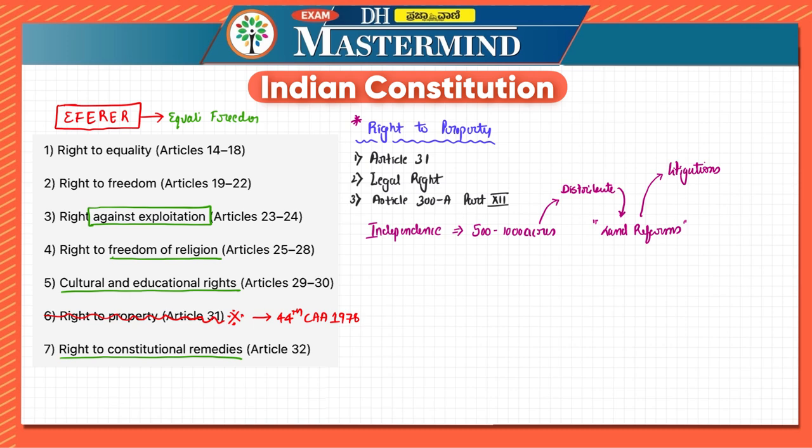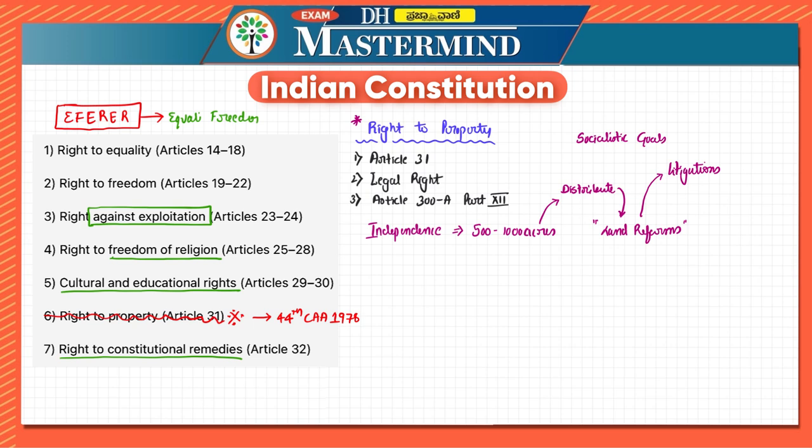At that point of time, even Supreme Court can issue writs as well. So it was becoming very difficult for the government to distribute the land, and that was one of the socialistic goals also. Okay, so it was very much necessary to fulfill this socialistic goal of the government. And at that point of time, there was a lot of litigation going on inside the court, and the government was not able to take proper steps related to that.